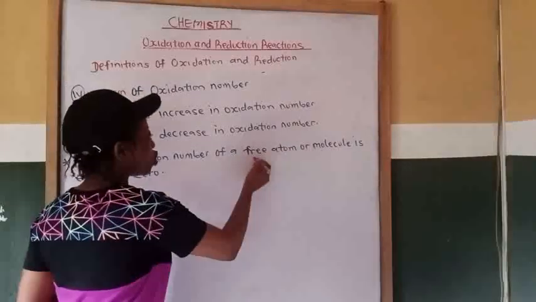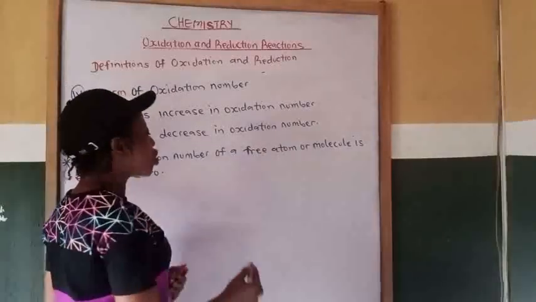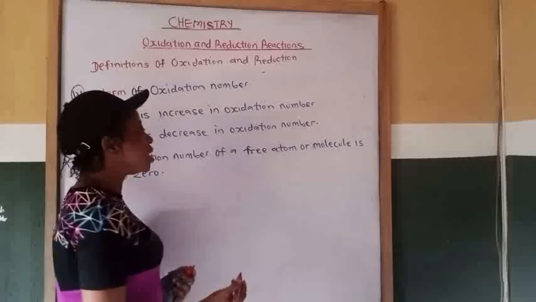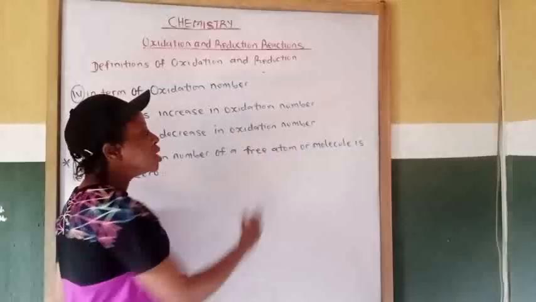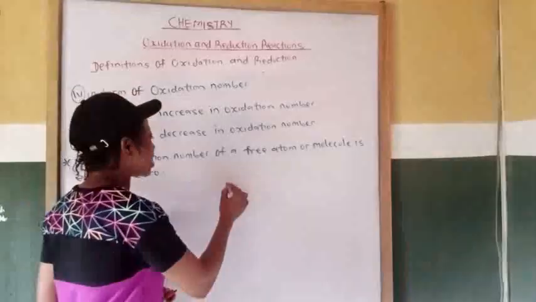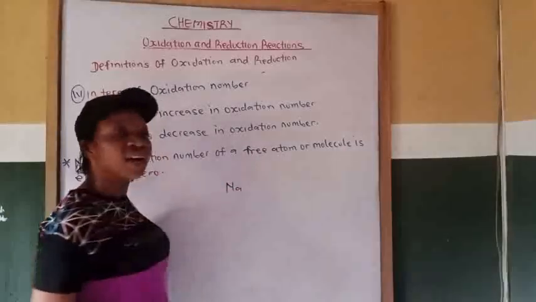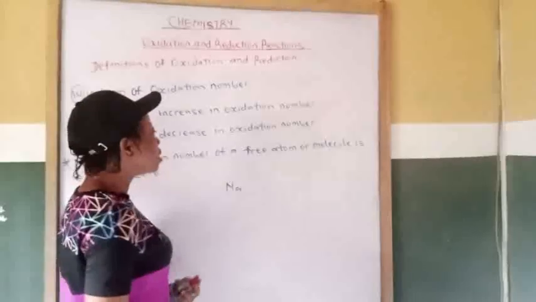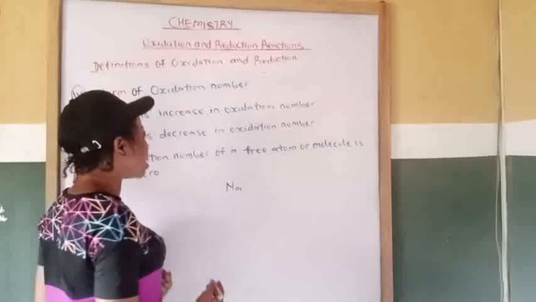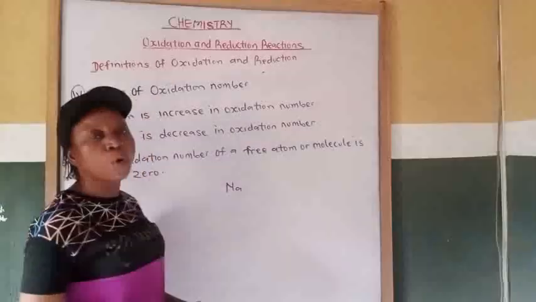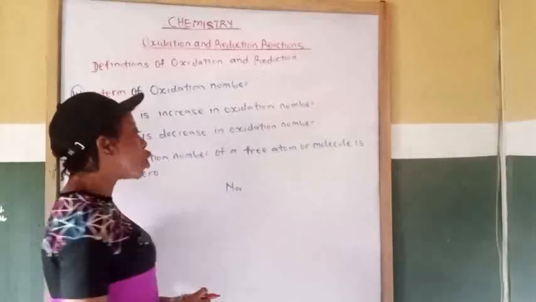Then what is a free atom? A free atom is a monoatomic element, like all metals. All metals are monoatomic. The atoms of noble gases are also monoatomic. That is, the group 0 elements are monoatomic.